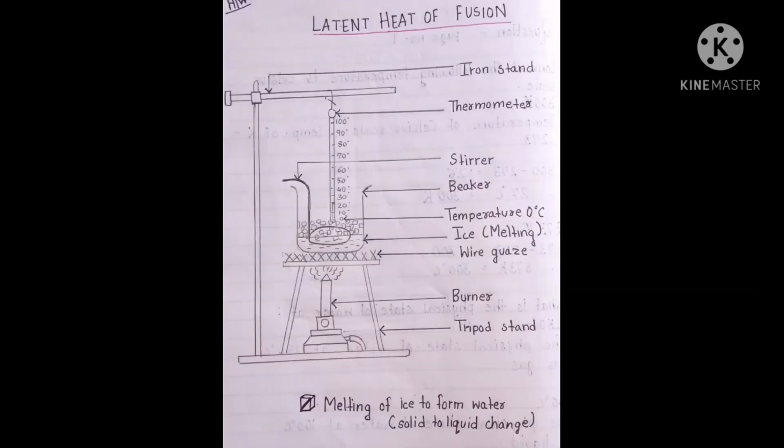First one, specific latent heat of fusion. It is the quantity of heat required to convert unit mass of a substance from solid to liquid state without change of temperature. Types of latent heats: there are two kinds of specific latent heats. First, specific latent heat of fusion, and second, specific latent heat of vaporization.